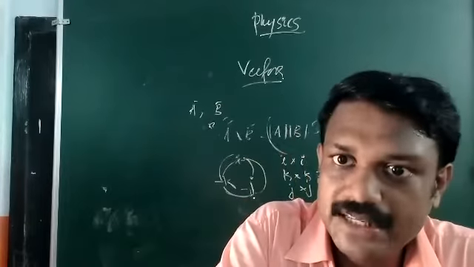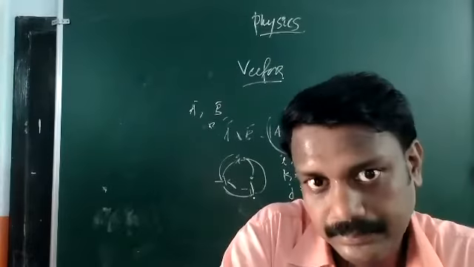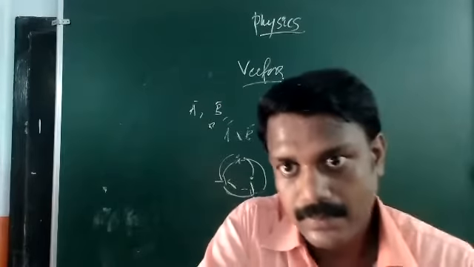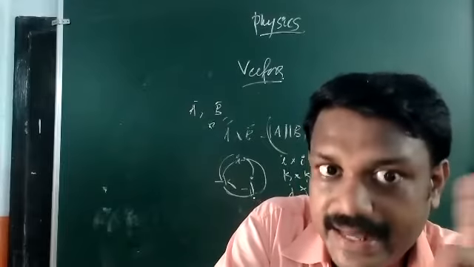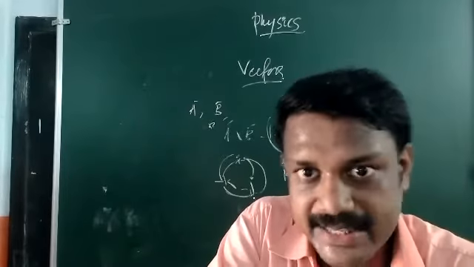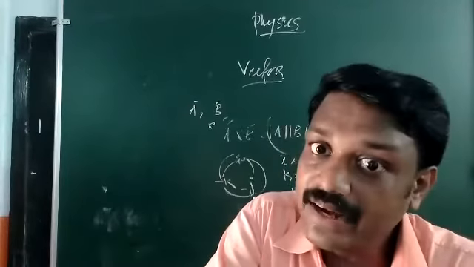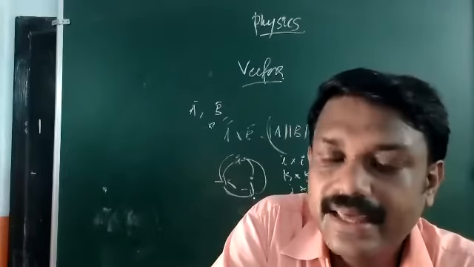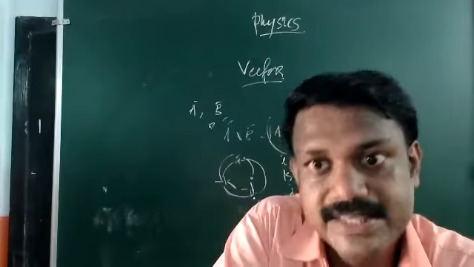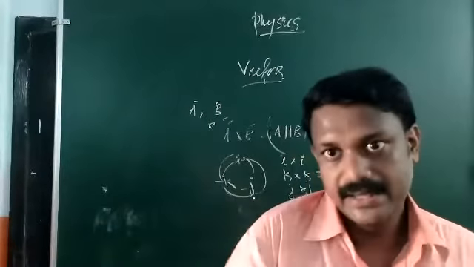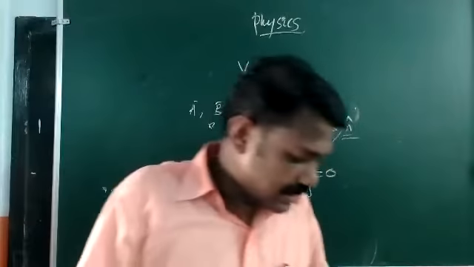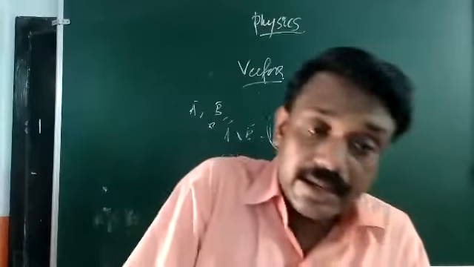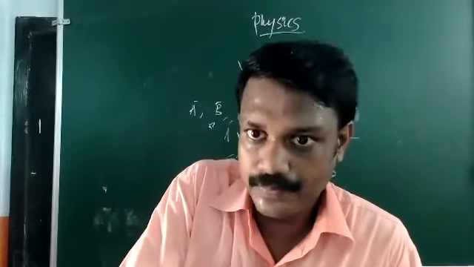If the cross product is 0, they are parallel. Clear? If the vectors are perpendicular, then their dot product is 0. If the vectors are parallel, then their cross product is 0. Don't get confused with that.